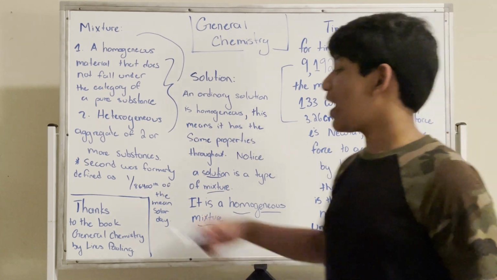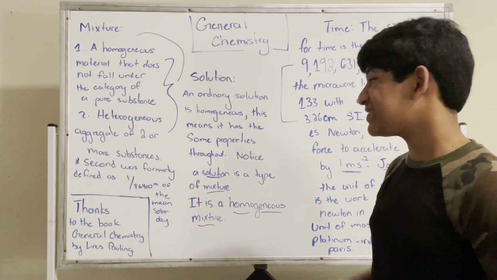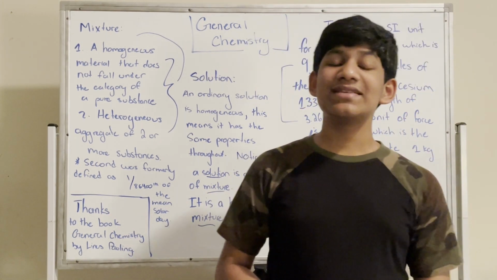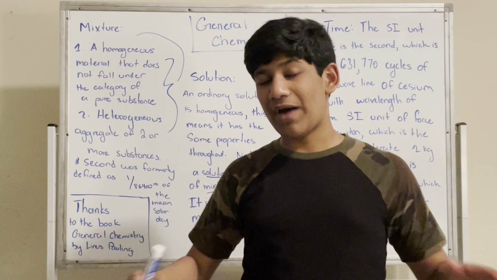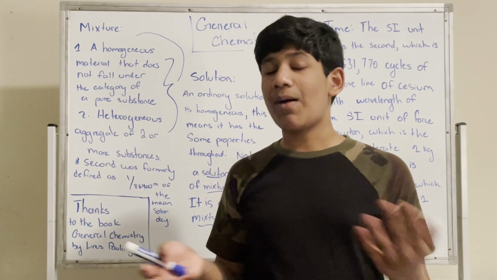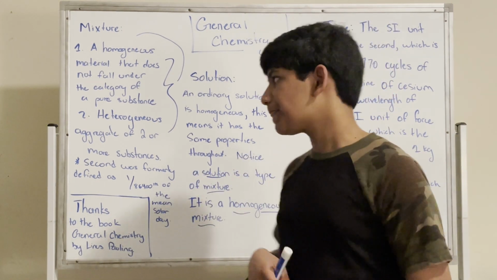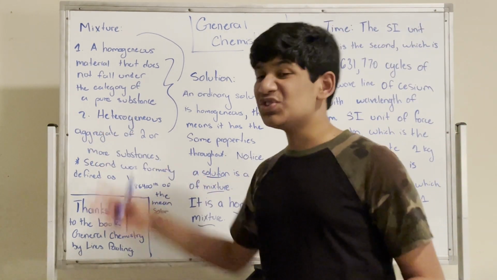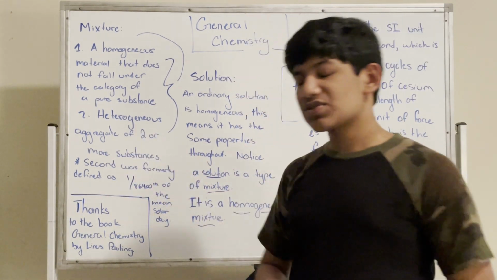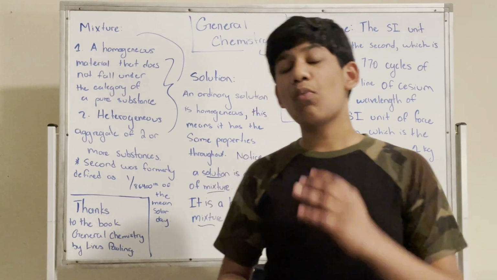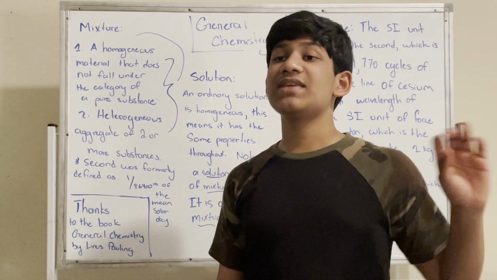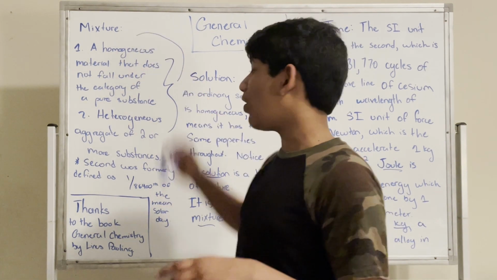Now, we have the heterogeneous aggregate of two or more substances. Heterogeneous means that it doesn't have the same properties throughout. It has some different properties throughout. If it has the same properties throughout, that's called homogeneous, but heterogeneous is the opposite of that. An aggregate is when we're combining two or more substances together. So if we're combining two or more things that are totally different and do not obey the same properties throughout, that can also be called a mixture.